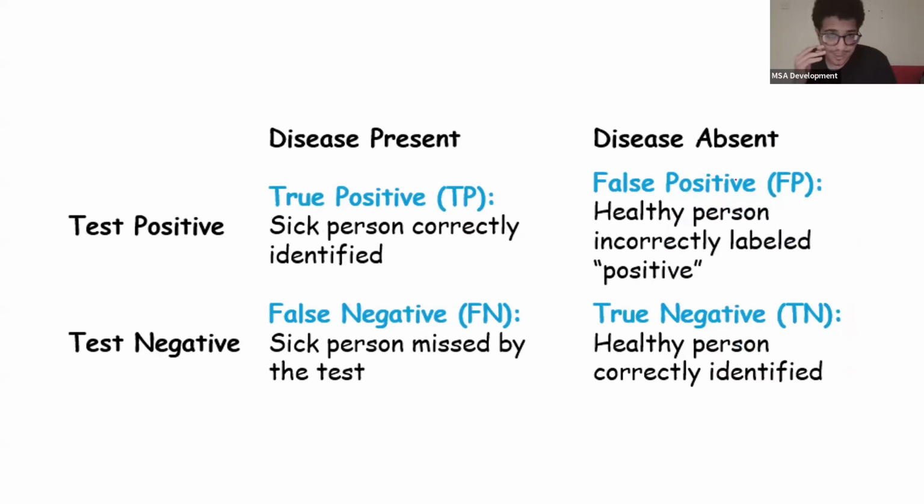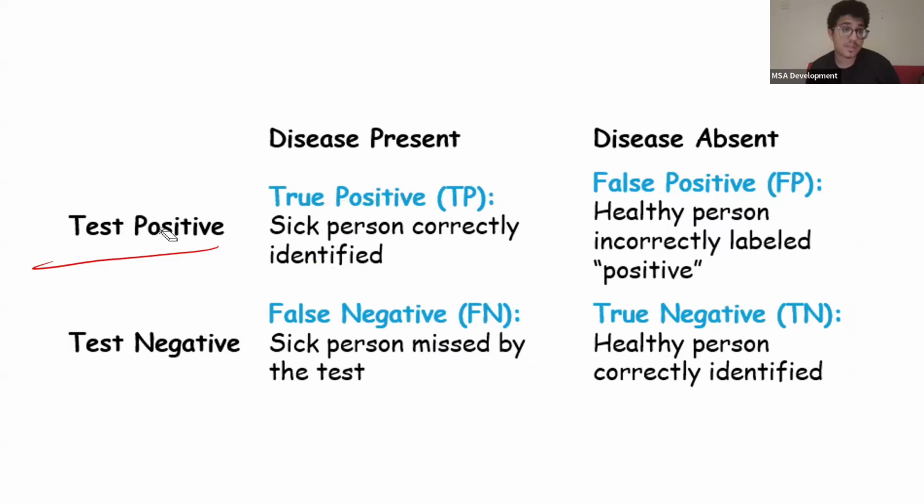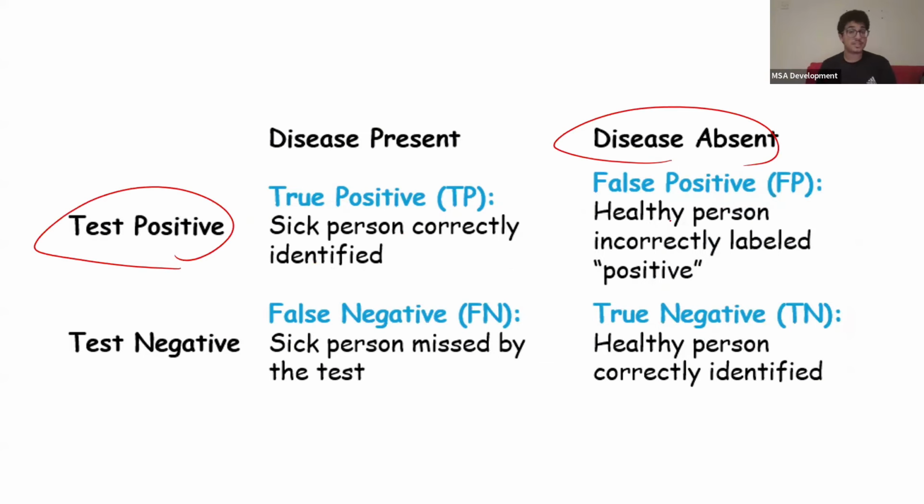So there are screening tests. There are tests to test people for disease. And we have this table showing us what outcomes can happen. We can have either the disease is present and the test is positive. This is known as a true positive. So the sick person has been correctly identified. But what if the disease is absent, but the test still comes out as positive? That's an issue. That's a false positive. The healthy person is incorrectly labeled as positive.